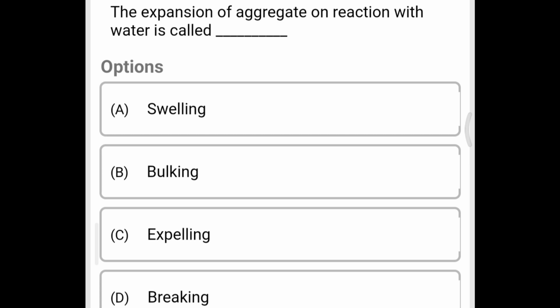Next question. The expansion of aggregate on reaction with the water is called option A welding, option B bulking, option C expelling, option D breaking. So the correct answer is option B bulking.